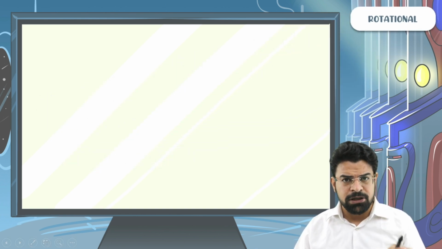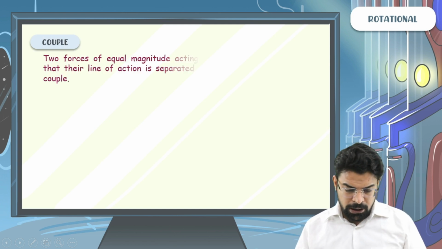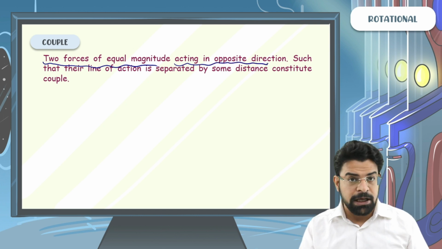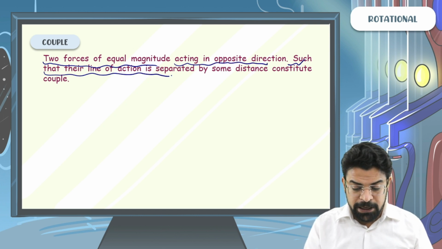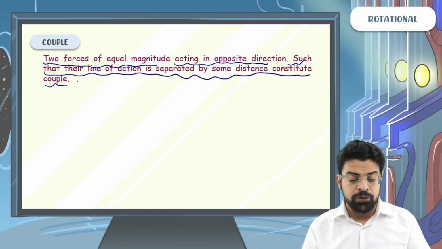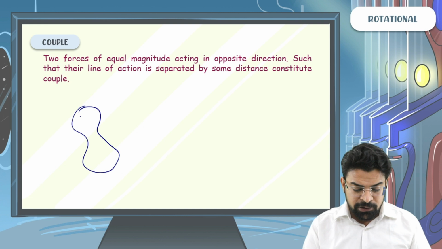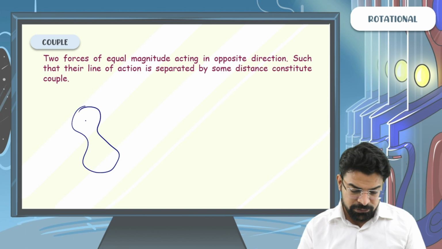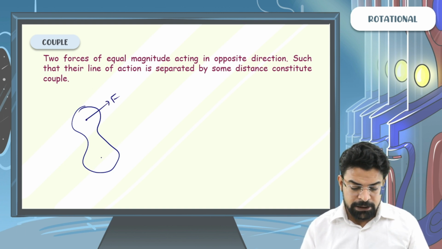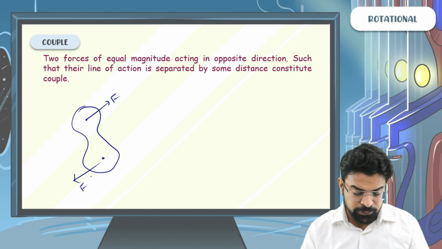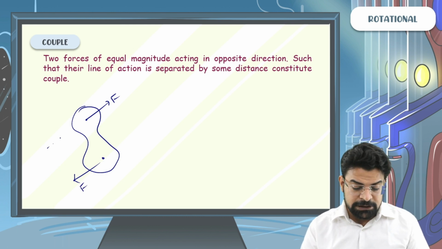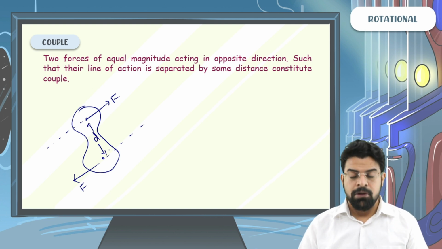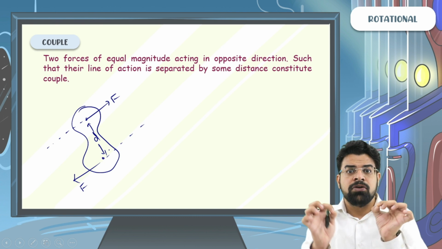So what is actually a couple? We say two forces of equal magnitude acting in opposite direction such that their lines of action are separated by some distance constitute a couple. So if you have any rigid body and two forces of equal magnitude act in opposite direction, the first force and the second force, such that their line of action is separated by some distance, there has to be some separation between their lines of action, then you say that these two forces constitute a couple.